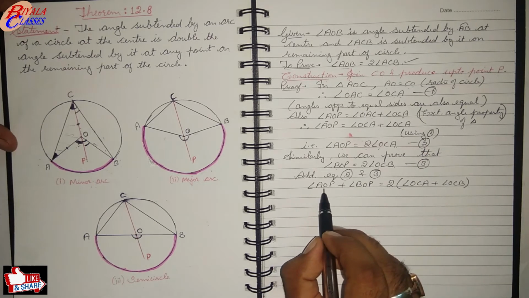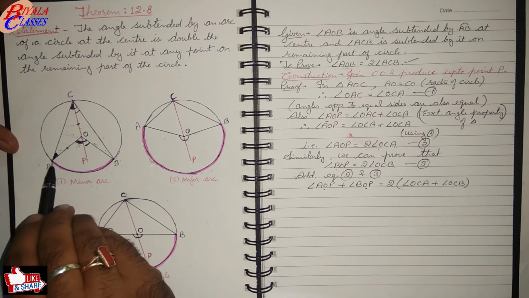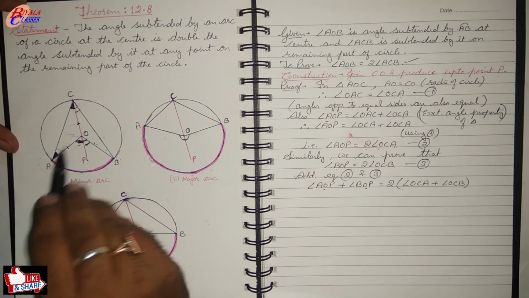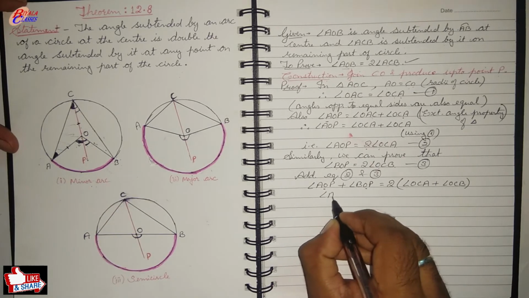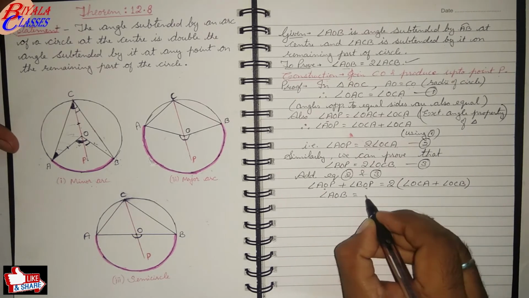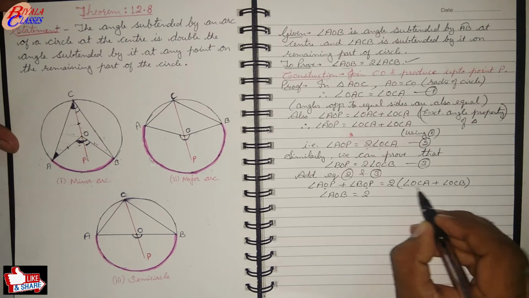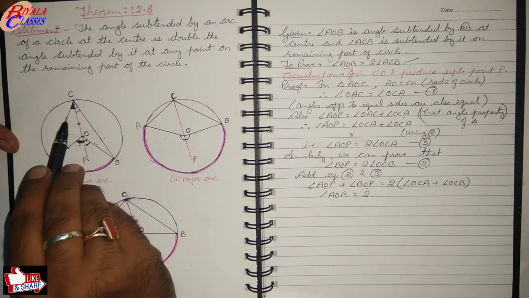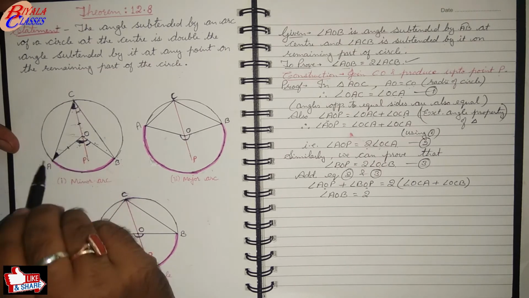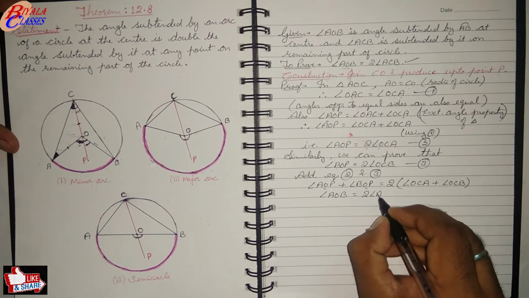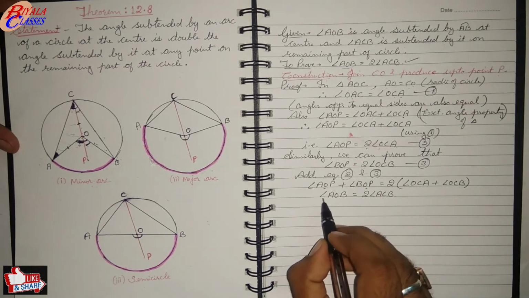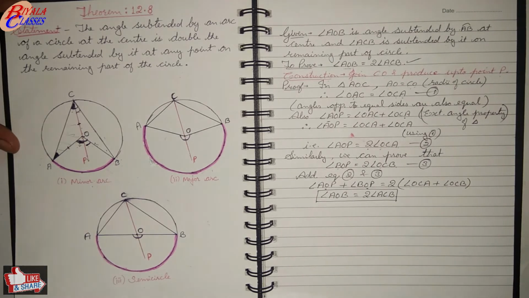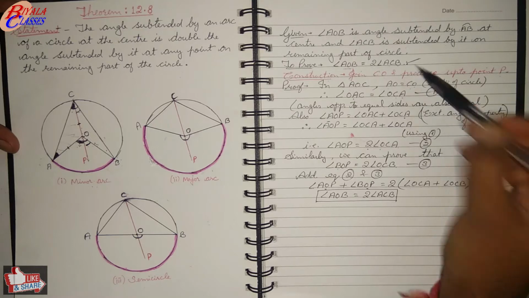Now check this: angle AOP plus angle BOP. The sum of these two angles, combining them, you get angle AOB. And on the other side, 2 times angle OCA plus angle OCB. If you take the sum of these two angles, we get angle ACB. So we get angle AOB is twice angle ACB. And this is what we had to prove.